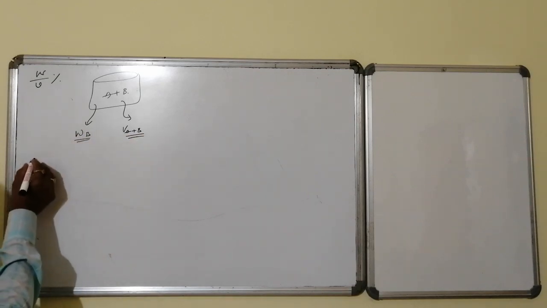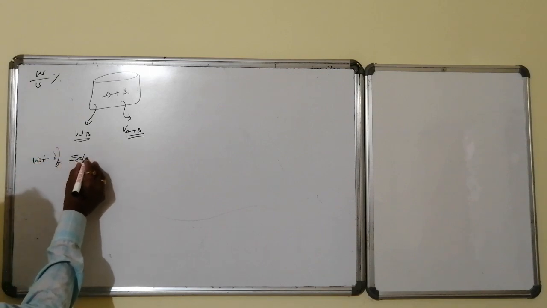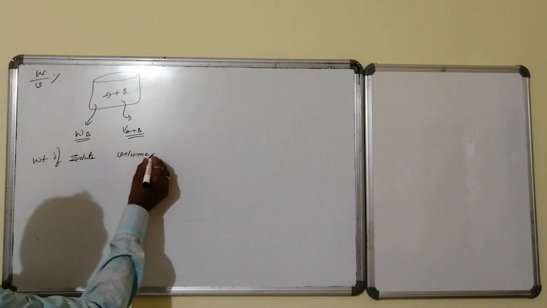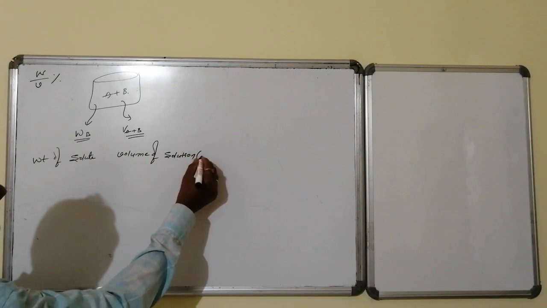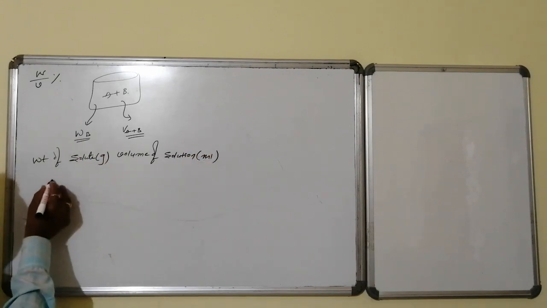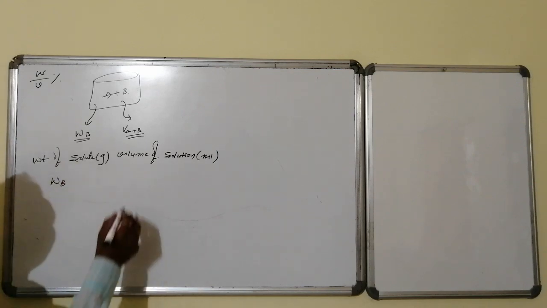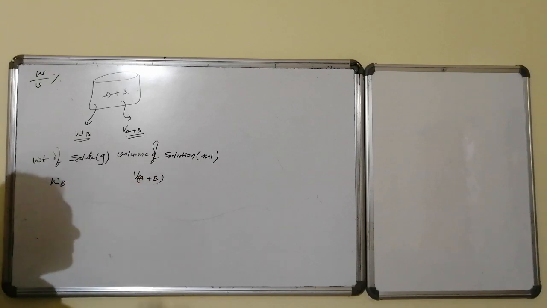So here I will write all of these in the form of a table: weight of solute in grams and volume of solution in ml. I know this particular solution has WB grams of solute, whereas the volume of solution is V of A plus B ml.